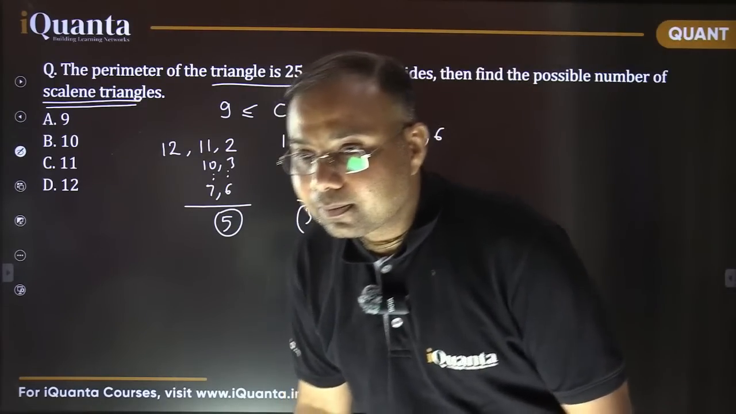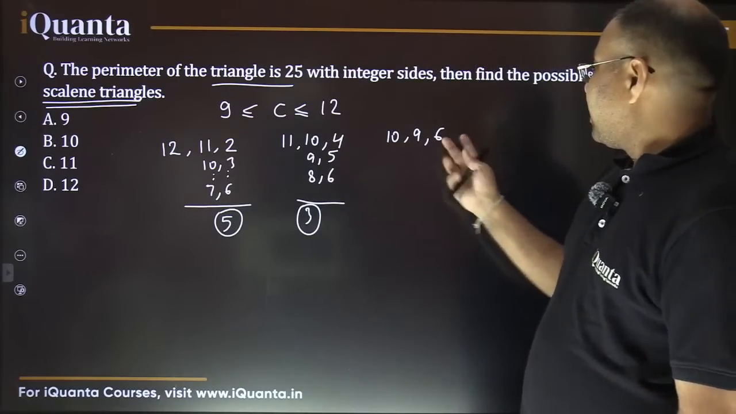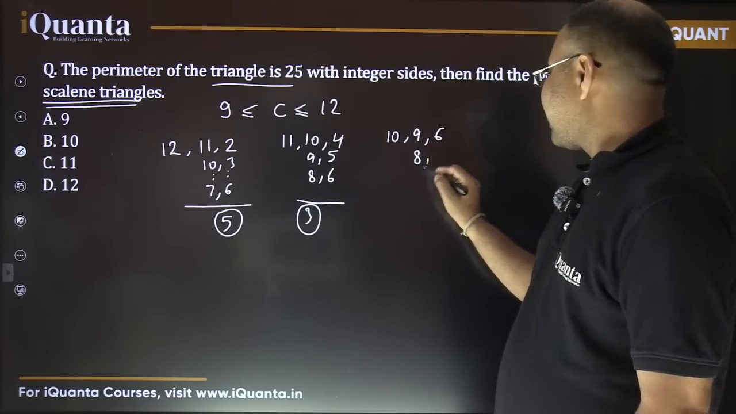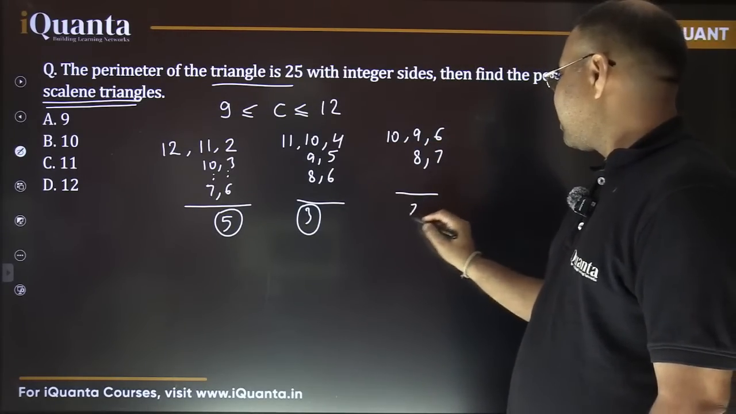Okay? So this 15 is to be distributed here. So 8, 7. That's it. These are only 2 cases here.